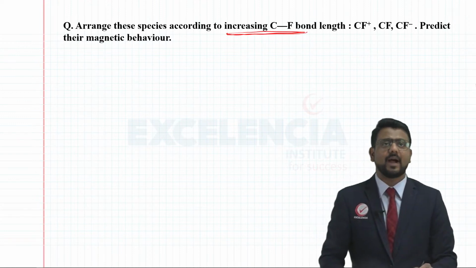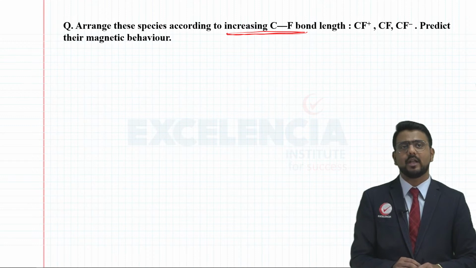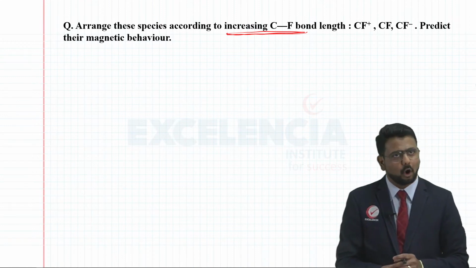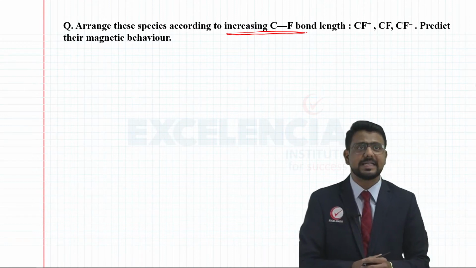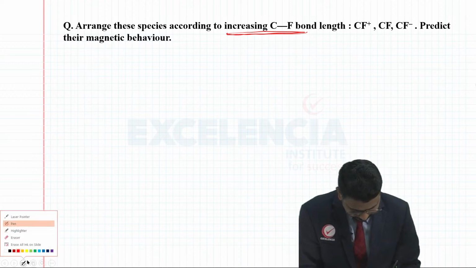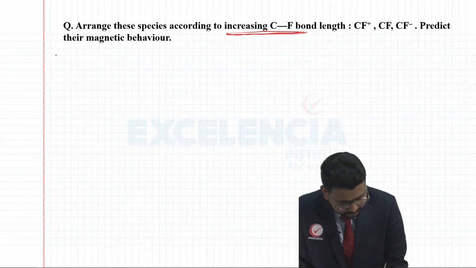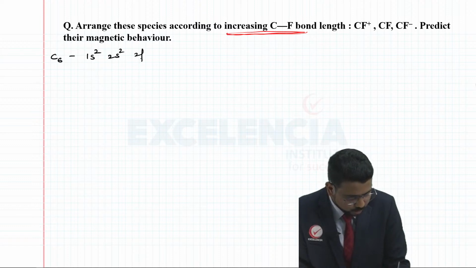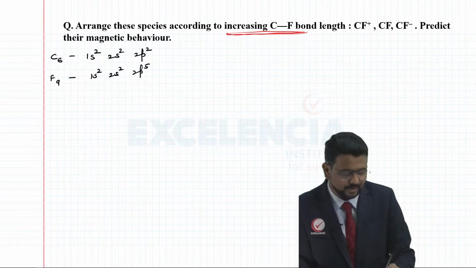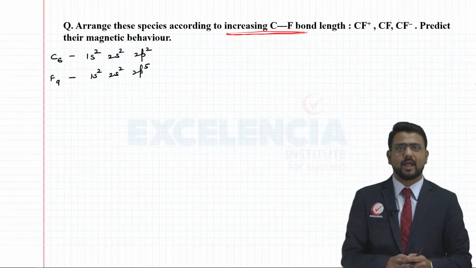Now, in order to find the order for increasing bond length, you should have an idea about the bond order as well. Okay. So if I consider CF, CF plus and CF minus. Again, we know that the carbon atomic number is 6, so it is 1s2, 2s2, 2p2. Fluorine atomic number is 9, so it is 1s2, 2s2, 2p5, right? So let us quickly draw the molecular orbital diagrams.